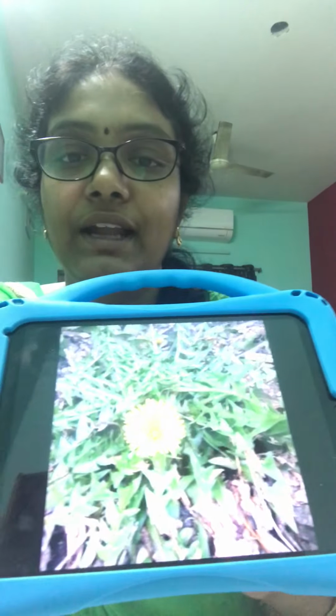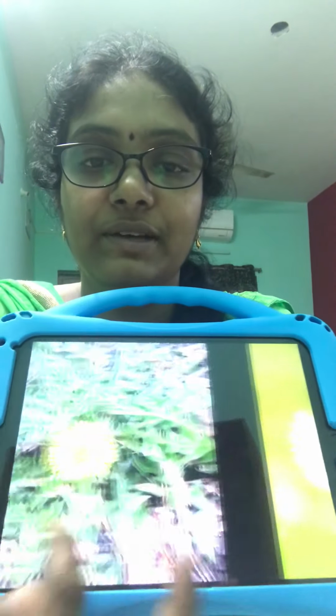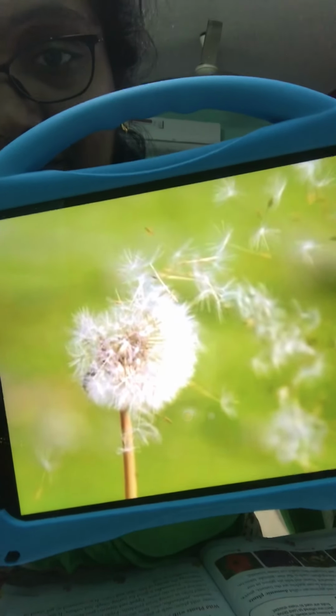The next one is the dandelion. We also saw this dandelion as an example for taproot system, if you remember. See, this is the dandelion flower, and after it is completely matured, it becomes like this, like a ball of fur.